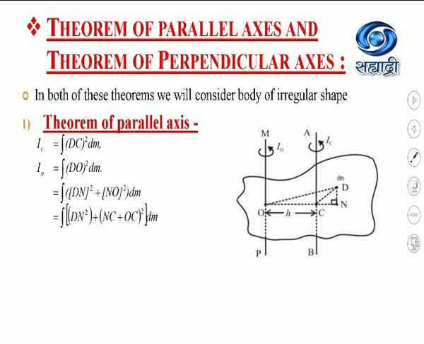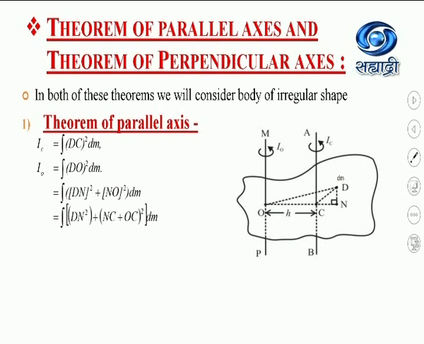The moment of inertia is the product of mass and the square of its distance from the axis of rotation. As the body is composed of an infinite number of tiny particles, we have to take the integration sign. In a similar way, we can find the moment of inertia of this tiny mass about the axis of rotation passing through the point O.